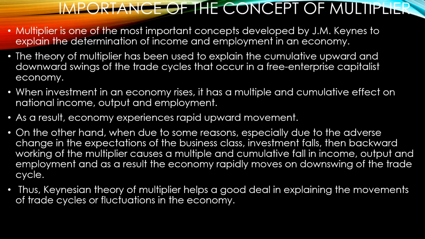On the other hand, when due to several reasons, especially an adverse change in expectations of the business class, investment would fall, right? Then when investment falls, the backward working of the multiplier would act, and this would cause a multiple and cumulative fall in income, output and employment. As a result, the economy would rapidly move on a downswing of the trade cycle.